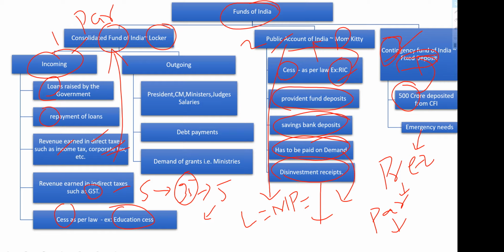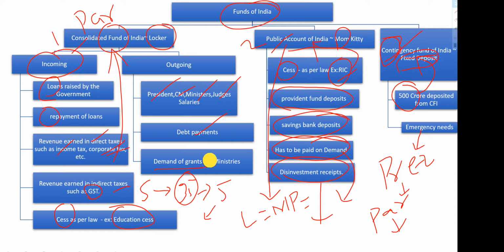And what will be going out? The government has to give salaries to its employees, right? The President, the CM if it is state level, the PM at the center level, ministers, judges, and their salaries and pensions. All this will be charged on the Consolidated Fund of India, and parliament can discuss but cannot vote on whether it should be given or not. And also debt payments: if there are any debts, those payments will be made from CFI.